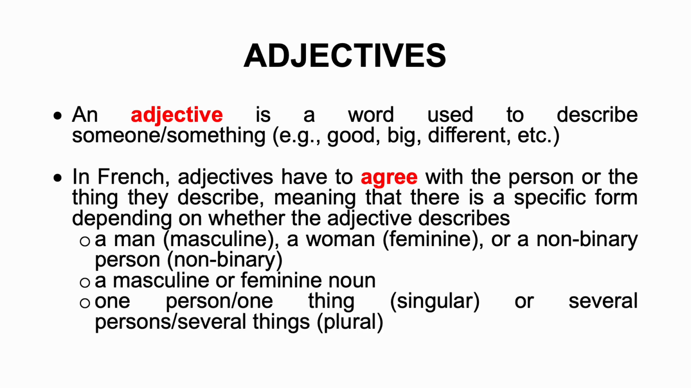In French, adjectives have to agree with the person or the thing they describe, meaning that there is a specific form to use depending on whether the adjective describes a man, masculine, a woman, feminine, or non-binary person, non-binary, a masculine or feminine noun, one person, one thing, singular, or several persons, several things, plural.